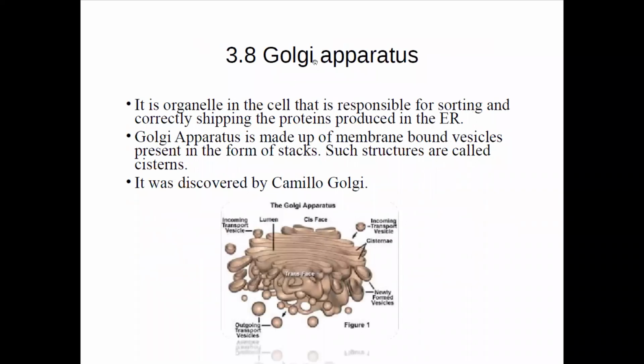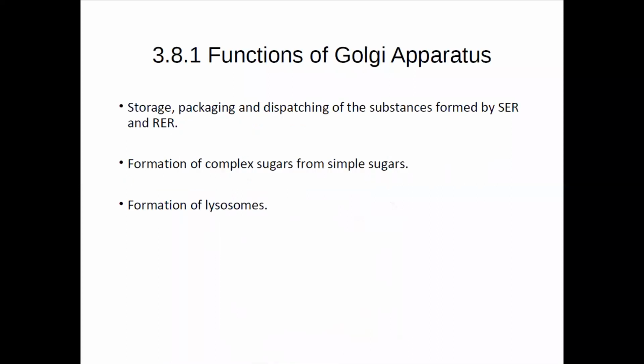The Golgi apparatus is made up of membrane-bound vesicles present in the form of stacks, and these are known as cisternae. It has a cis face, where chemicals or processing start, and it ends with the trans part. The main function of the Golgi apparatus is packaging and dispatching of the substances formed by SER and RER.